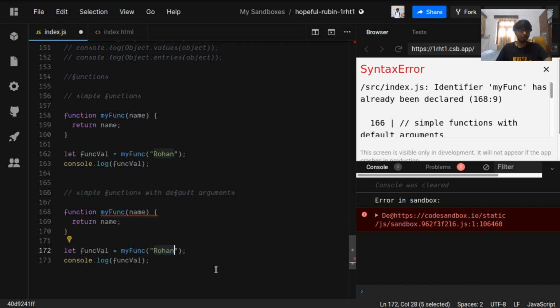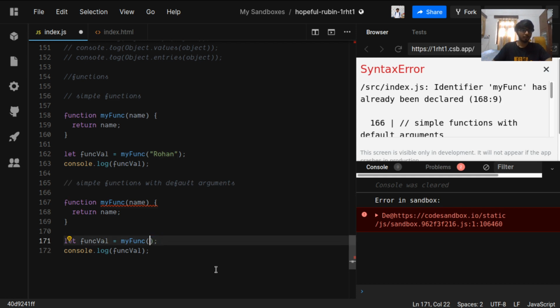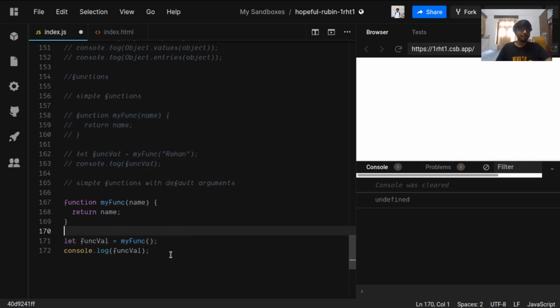So what if I don't pass Rohan in it? What happens? Okay, it's throwing an error because it is already defined. So what happens if I don't pass anything? So this name will be undefined, and then it will return undefined. So this is not what we want. We want this function to always return a string.